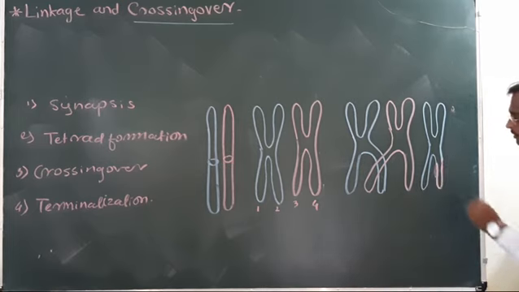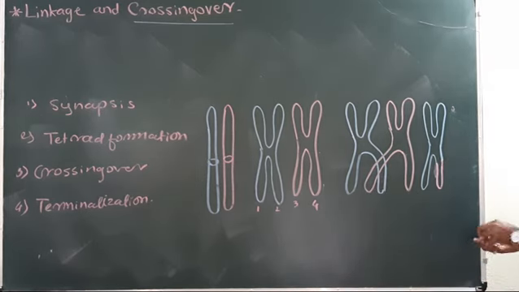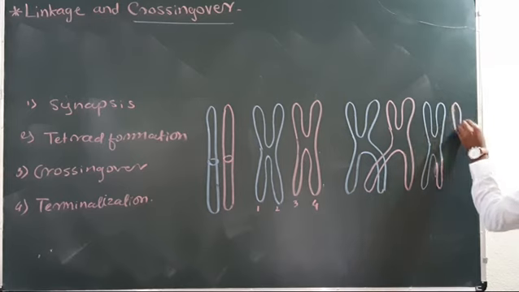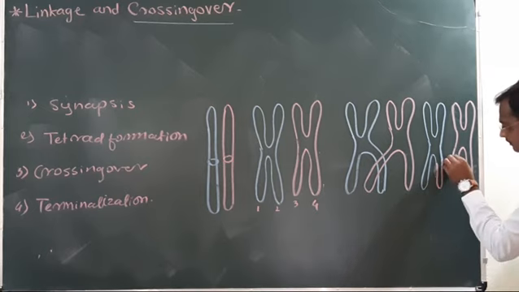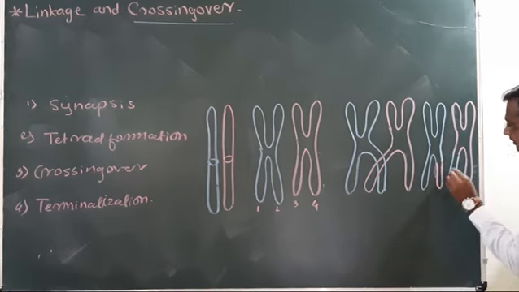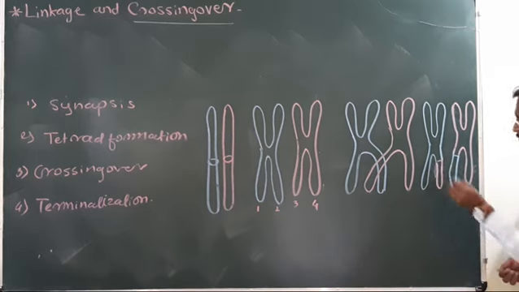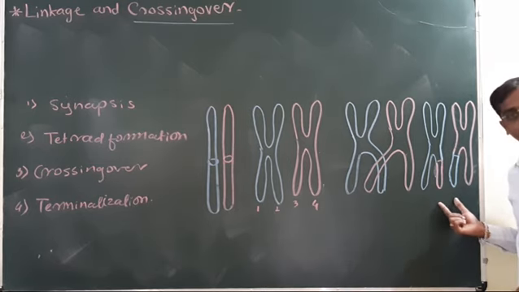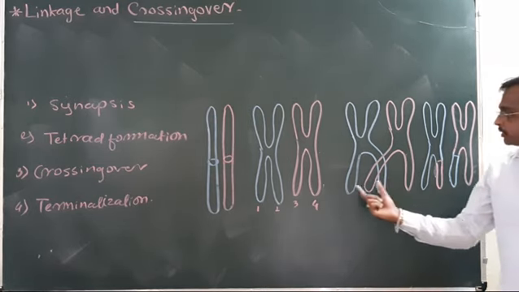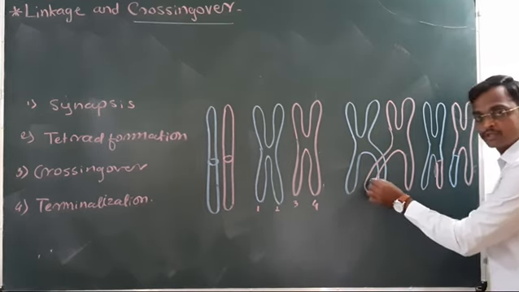So this arm joins to this arm, and the exchange of fragments takes place. This fragment and these fragments, these two are the exchanged fragments. In this homologous chromosome, crossing over takes place between these two non-sister chromatids.